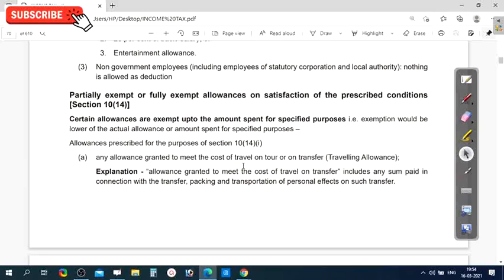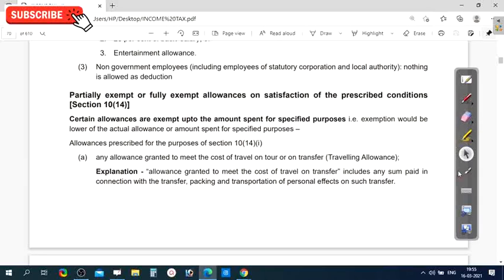If the employee satisfies certain conditions, those allowances come under partly exempt or fully exempt.